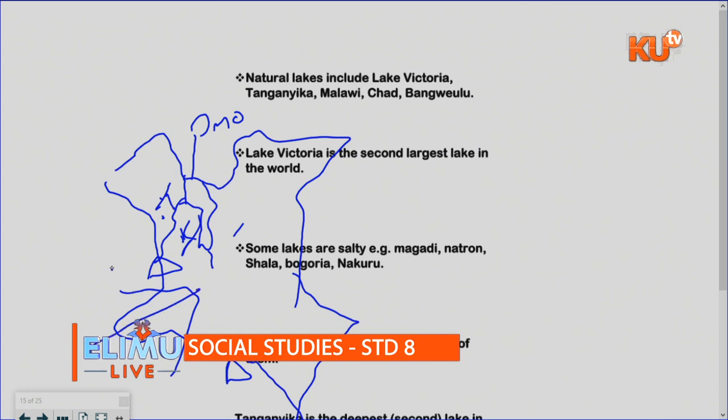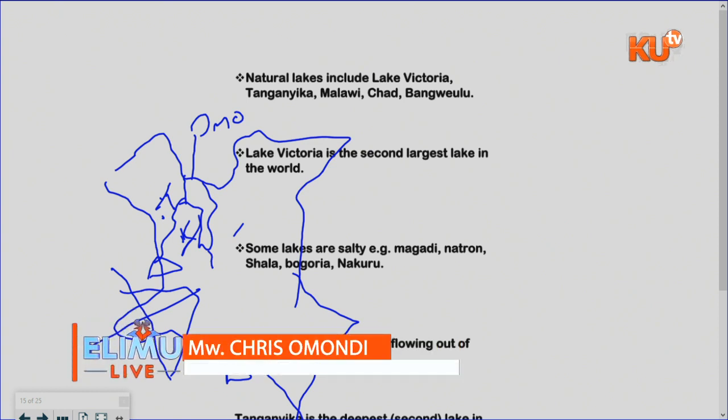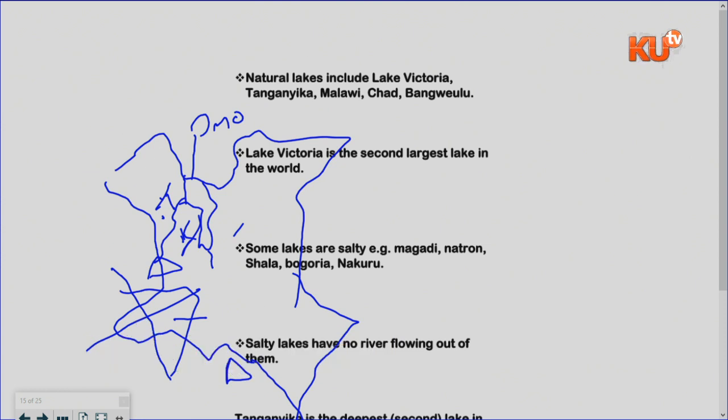So you'll find that this part is the largest portion. Of course, we have the other part in Uganda, and we have the other part in Tanzania. So the smallest portion is found in Kenya. That is why Lake Victoria cannot be the largest, although it's the leading producer of tilapia. So the leading producer of tilapia fish is Lake Victoria, and the leading producer of Nile perch is Lake Turkana.